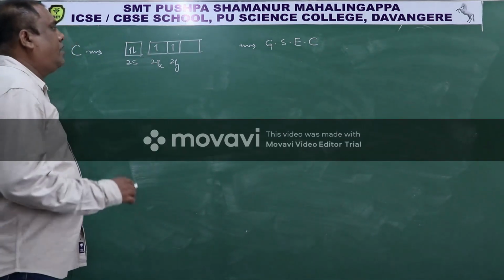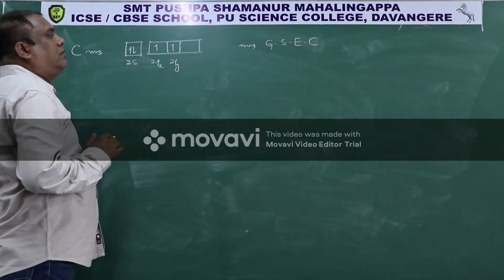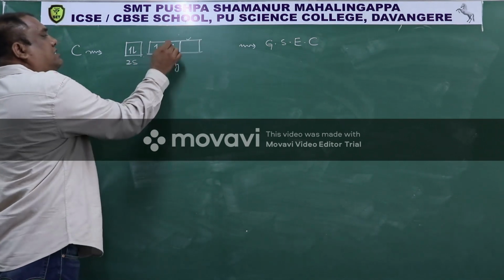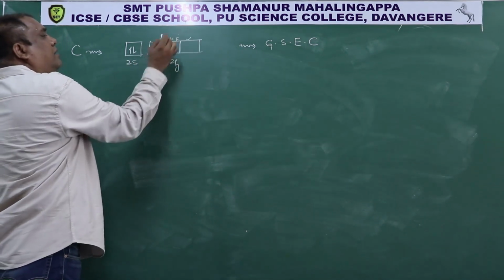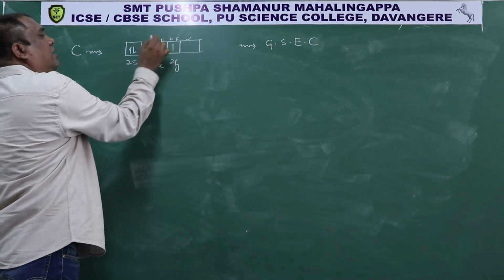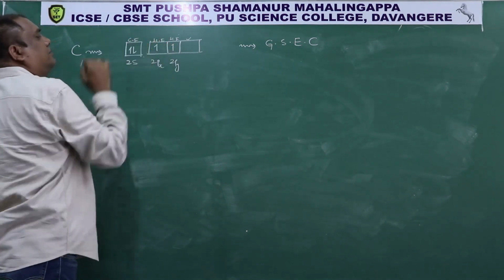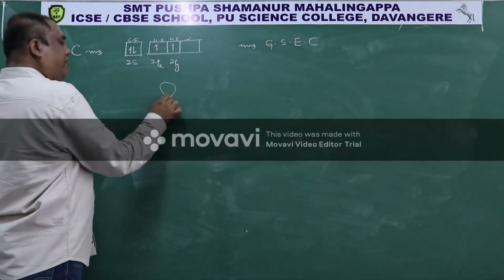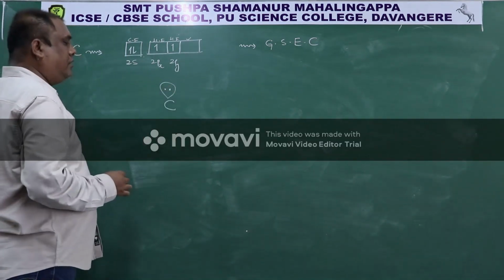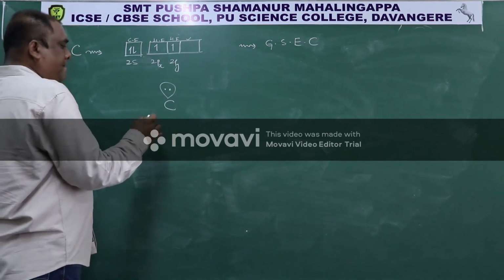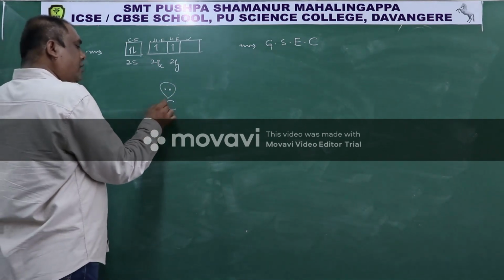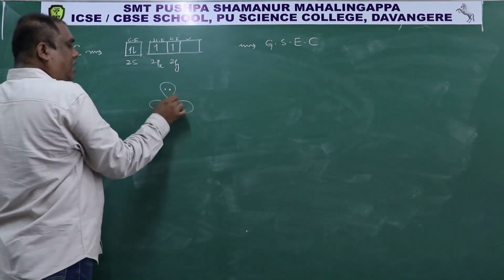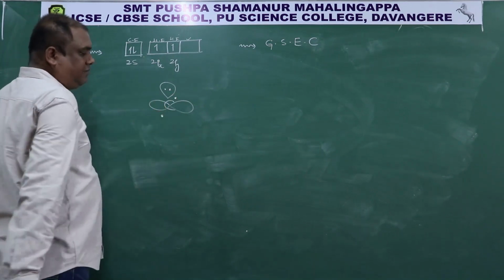Now here, in this carbon, this is a vacant orbital, this is a half filled orbital, this is a half filled orbital, and this is a completely filled orbital. So I am writing, this is a completely filled orbital, there is a vacant orbital, and there are two half filled orbitals.